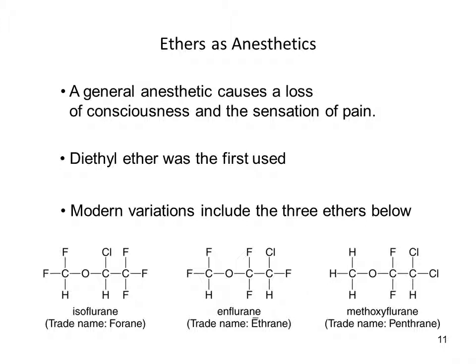Now they have some new ethers that have halogens on them. Notice fluorine and chlorine on these ethers down here, and these are the modern ones that we use today for anesthesia.